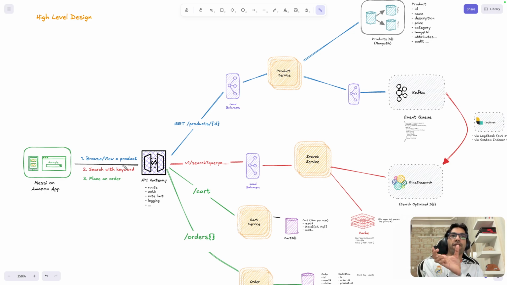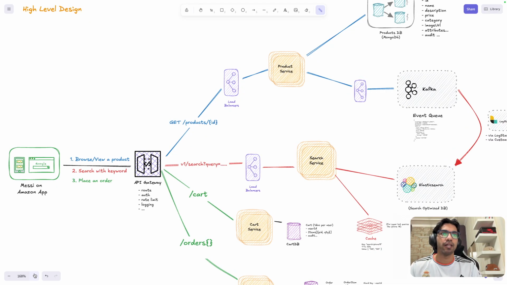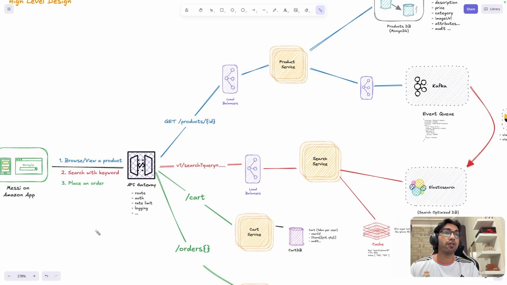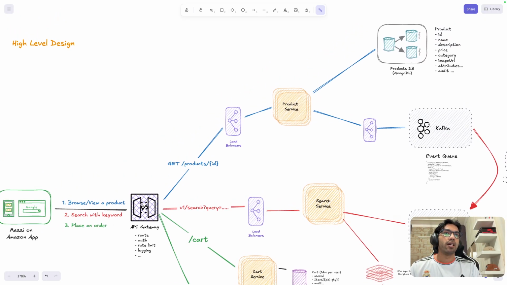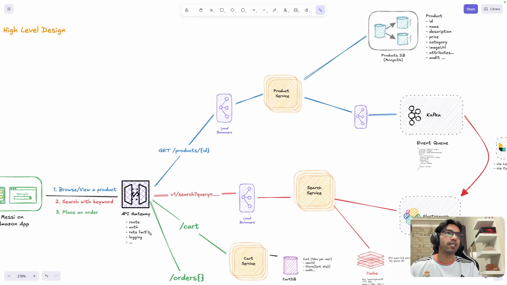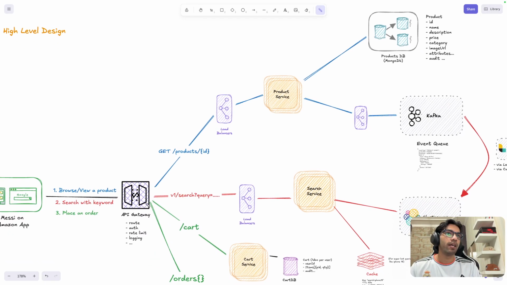So we are at the iPhone 17 page where he can see the product details, what the reviews are and whatnot, right? So that is our blue endpoint. Just concentrate on the blue endpoint. No need to worry about all the other things mentioned here. Again, watch at 2x. That way you would learn things faster. So what is happening? We have an API gateway first. The API gateway's function is just like a traffic control system. It will direct the request to different microservices based on the request, right?